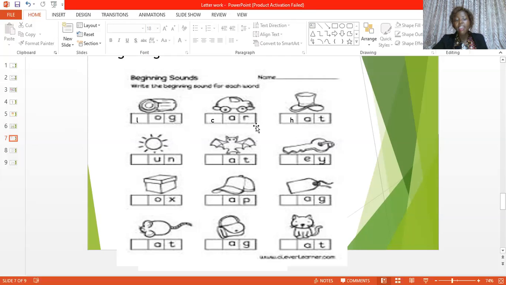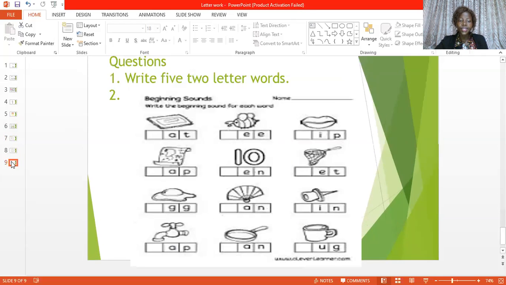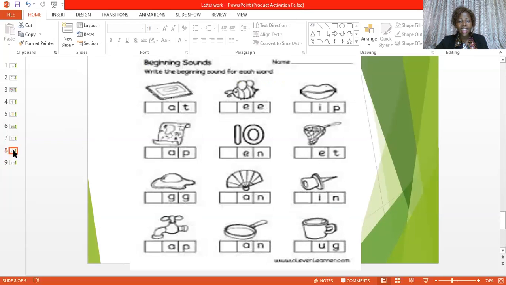We have car here. This is K as in car. We have H as in hat, S as in sun, B as in bat, K as in key, B as in box, C as in cap, T as in tag, R as in rat, B as in bag, C as in cat. Okay? I think that is the end of the slide. Okay?